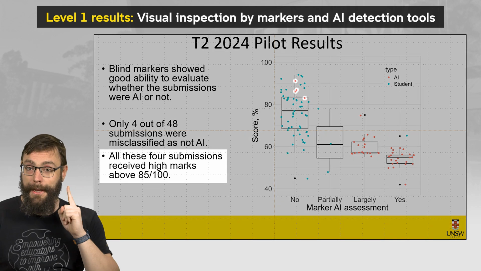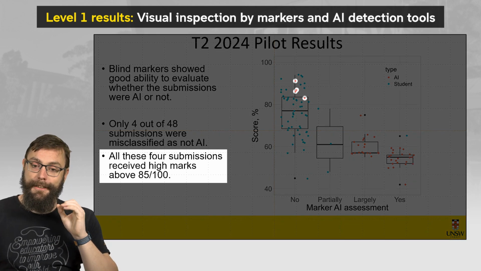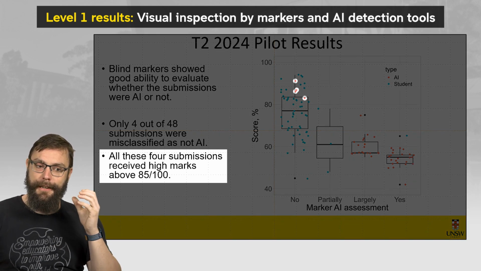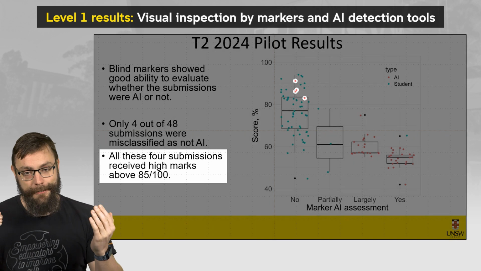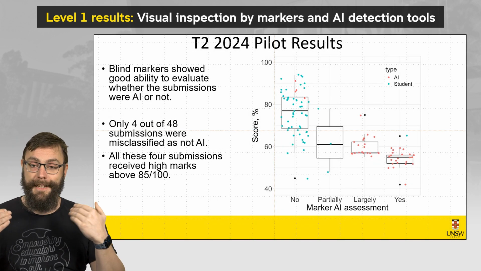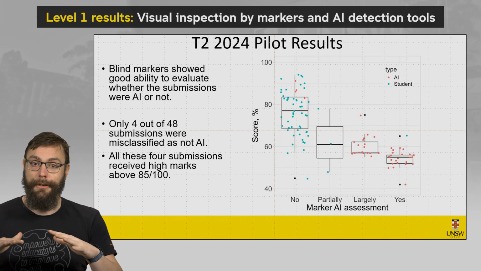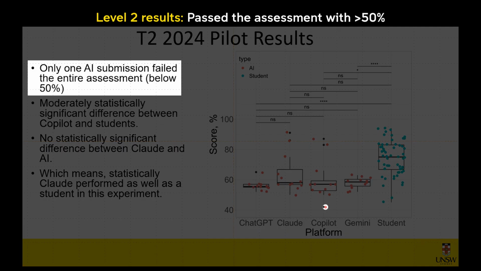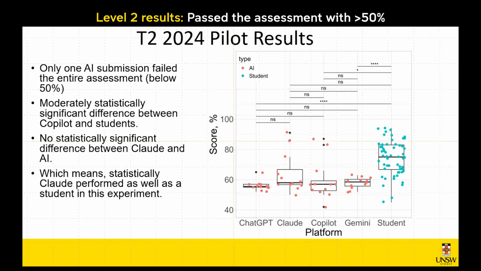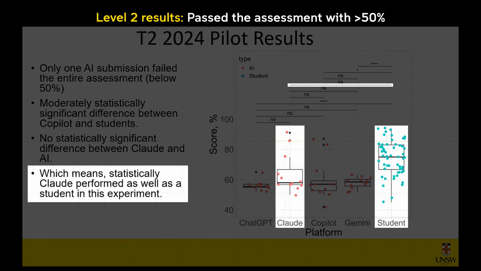But of those 4, they were all HDs. There's this interesting misconception that a poor quality submission is more likely to be AI, and conversely, people think that high quality submissions can't be generated by AI. As technology improves, that's a preconception we're going to have to let go of. Now, looking at our level 2 results, only one AI submission failed the entire assessment. And looking at the statistics of these results, there was no statistically significant difference between Claude and the students, which means statistically Claude performed as well as a student in this experiment.